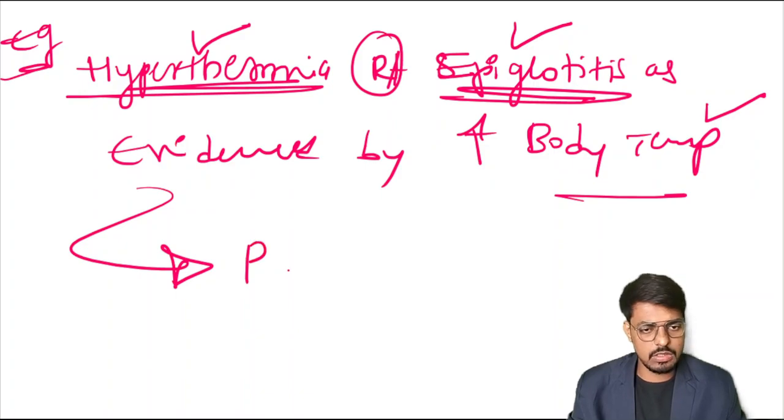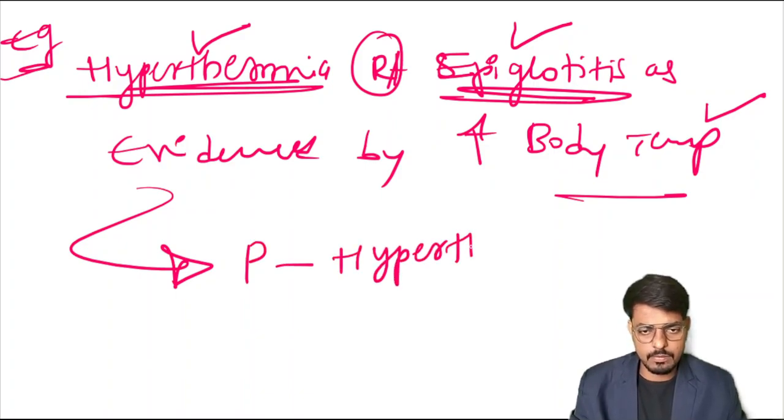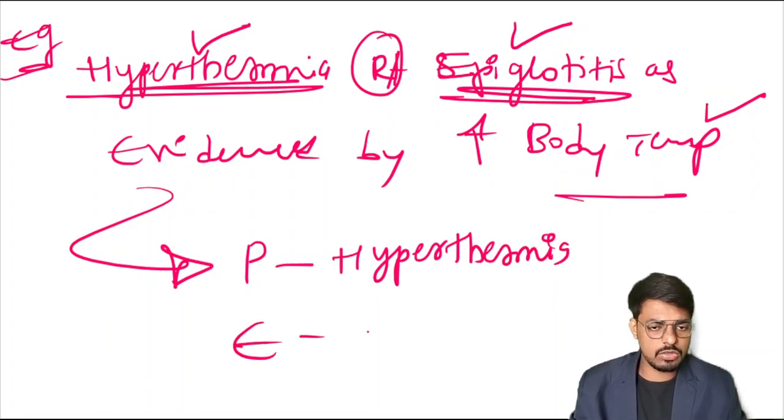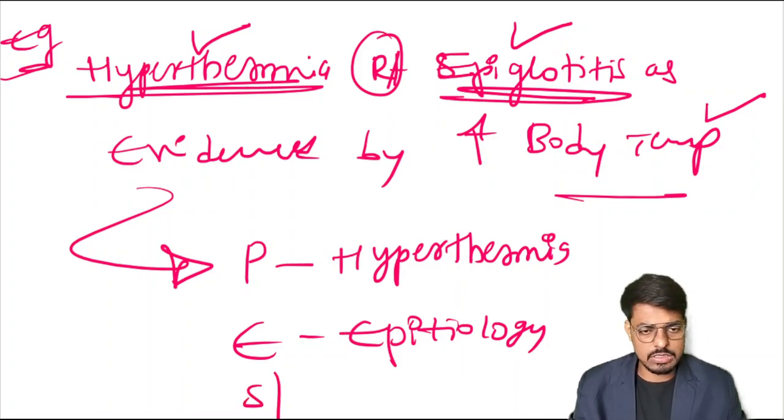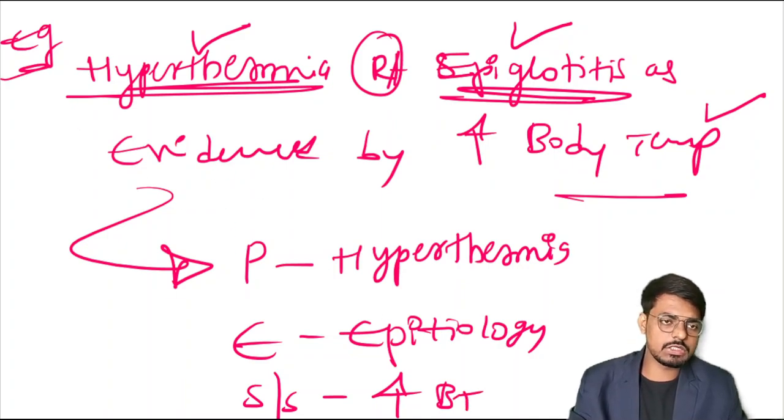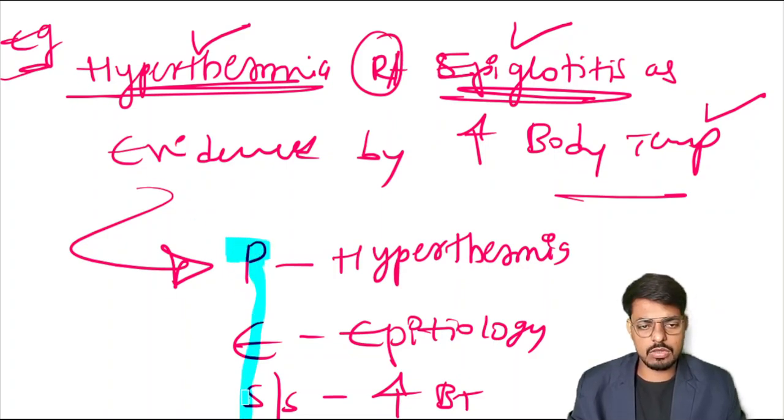The problem is hyperthermia. And what is the etiology? Yes, very good students. Epiglottitis is the etiology. Then what is the sign symptom? Increased body temperature is the sign symptom. So this is how the PES works. This is how the formulation and preparation of the nursing diagnosis happens.